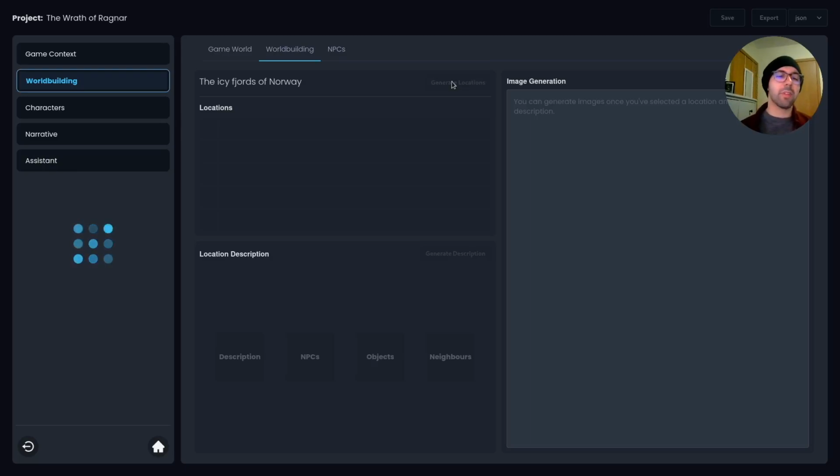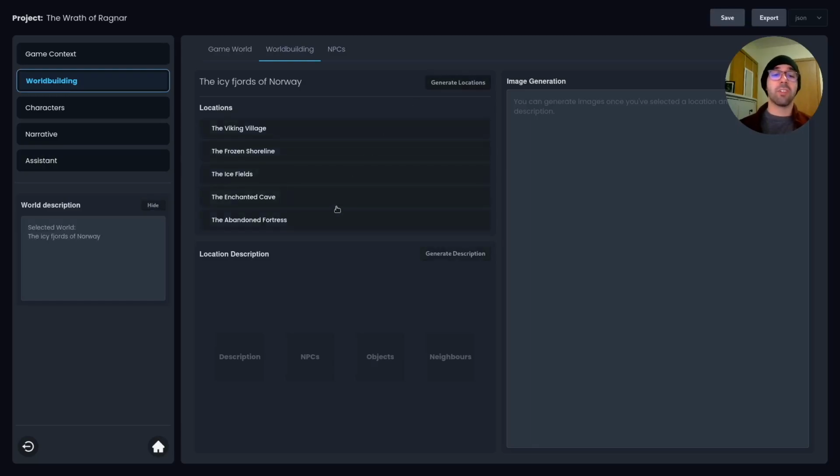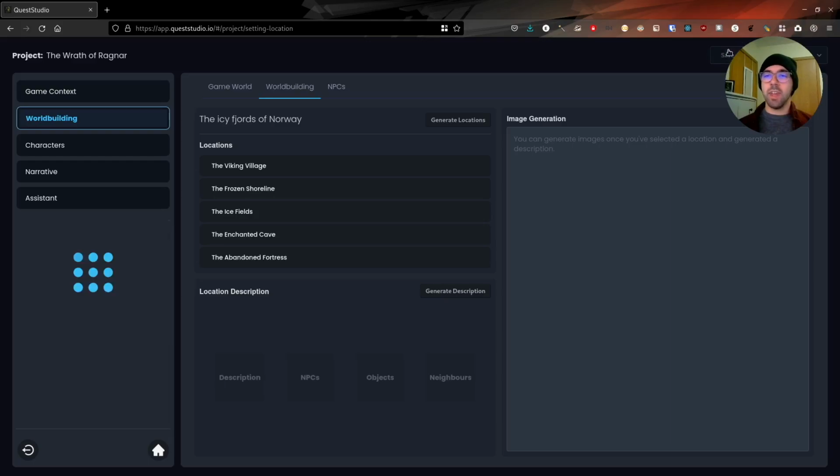And then once we have those locations, we can start enriching them further by generating descriptions, potential NPCs you can encounter in this video game, objects you might find in that location, as well as neighboring locations. And you can even go in and start talking to NPCs. Alright, we got Viking Village, Frozen Shoreline, Ice Fields, Chained Cave. Yeah, this is cool. I could explore this further, but I want to get right into narrative. So we're going to save,